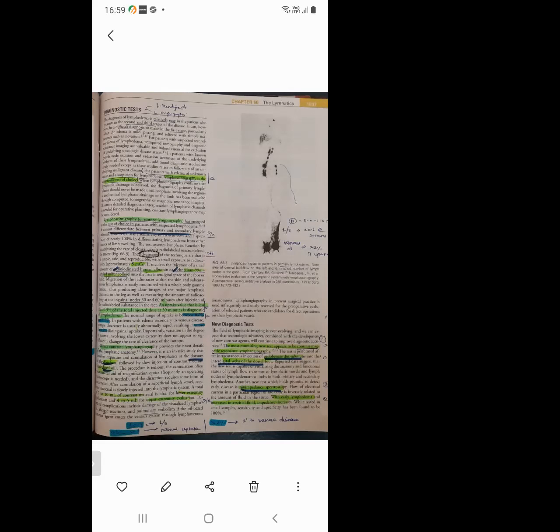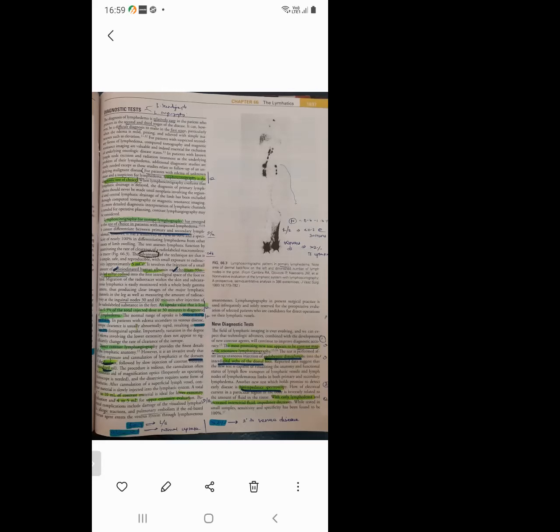So they are telling that after the cannulation of the superficial lymph vessels, the contrast is slowly injected into the superficial. A total of 7 to 10 ml of contrast is ideal for lower extremity evaluation. So for lower extremity evaluation, you have to use 7 to 10 ml. Upper extremity, just half of it, 5 ml. Just remember 10 ml, 5 ml.